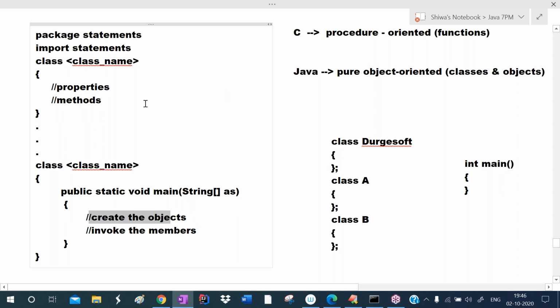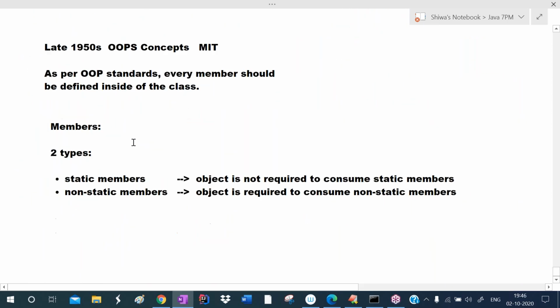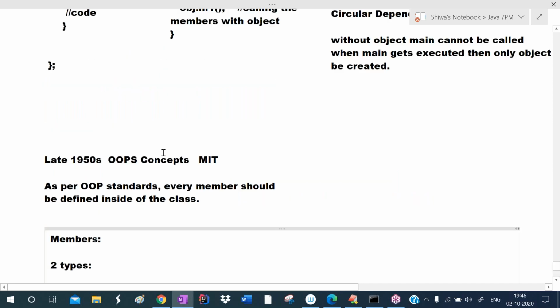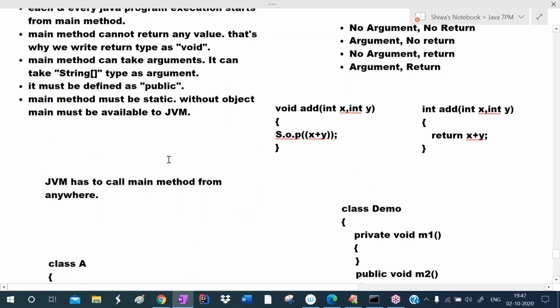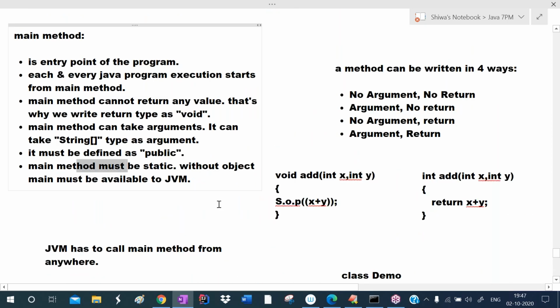You can create objects for other classes and invoke other class members. Hence they solved this circular dependency problem by dividing members into two types: static members and non-static members. For the static members, object is not required. For the non-static members, object is required. So here main method must be static because without object, main must get executed.